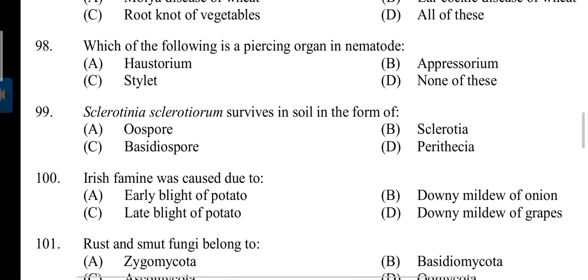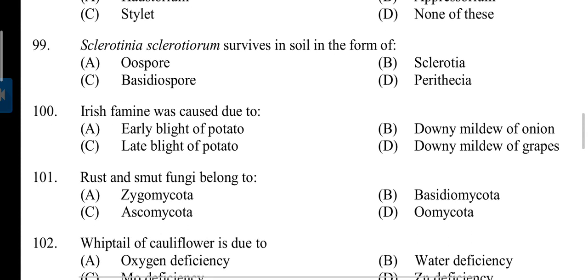Question number 98. Which of the following is a piercing organ in nematode? Answer is C. Stylet. Question number 99. Sclerotinia survives in soil in the form of? Answer is B. Sclerotia.